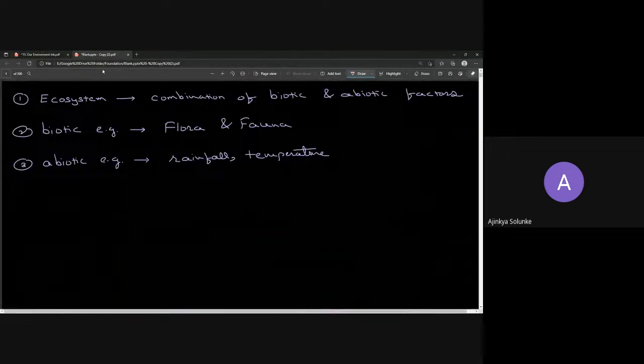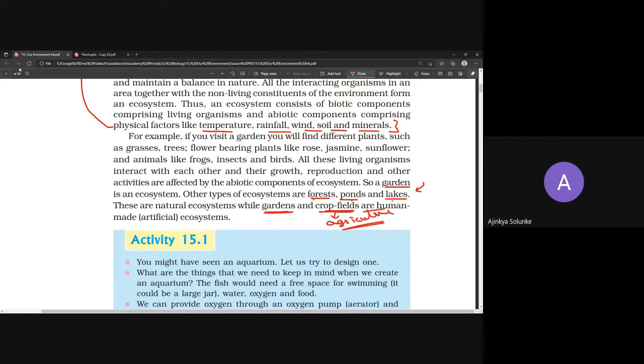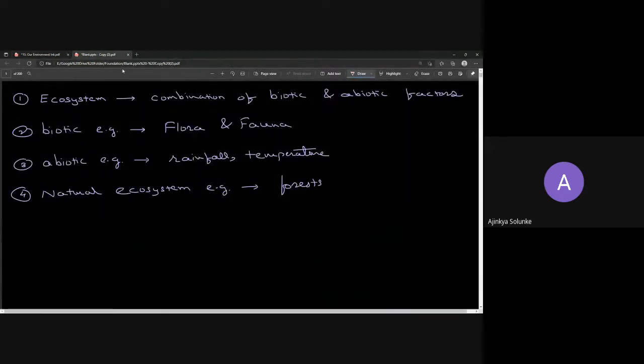So we have one more next point, and that is examples of natural ecosystem. Natural ecosystem. Okay, so what are the examples? Examples of natural ecosystems are forest, ponds, and lakes. And what about artificial or man-made ecosystem?